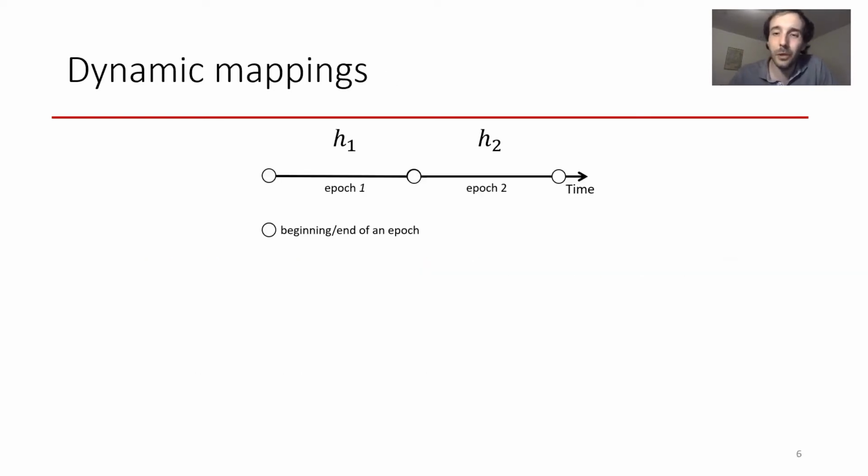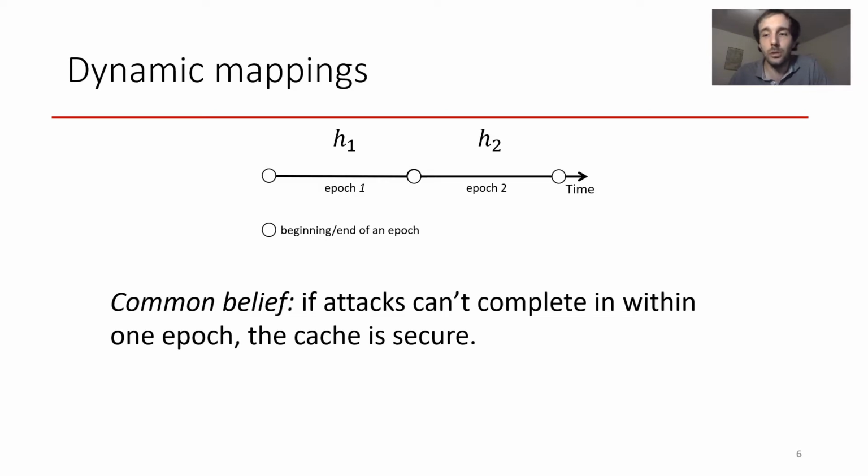On top of this first idea, researchers looked at changing the set index function dynamically. In this technique, the hashing function is fixed for one epoch but gets changed at the end of every epoch. A common belief is that if the mapping function changes often enough, so if the epoch length is small enough, the attack won't be completed within one epoch, so the attacker will need to restart its attack from scratch in the next epoch, because all information gathered in the first epoch would be lost. While this sounds like a reasonable belief, it is not completely correct, and my colleague will explain why later.